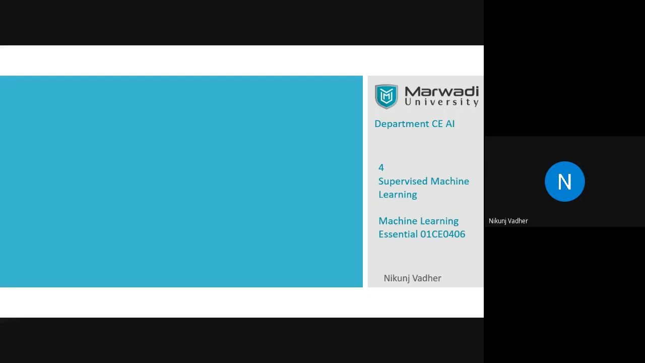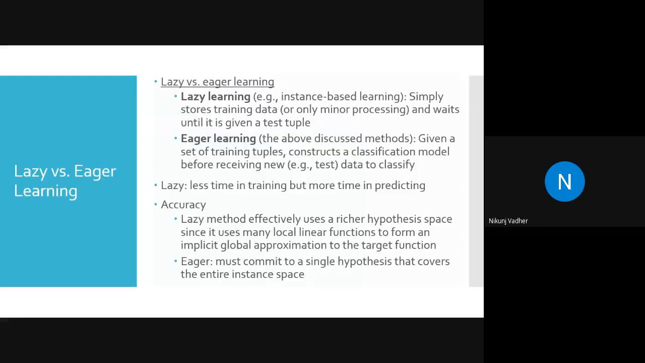So let's start our discussion. We will be starting our discussion with supervised learning. Okay, and in supervised learning, there are two types of learner: lazy learner and eager learner.